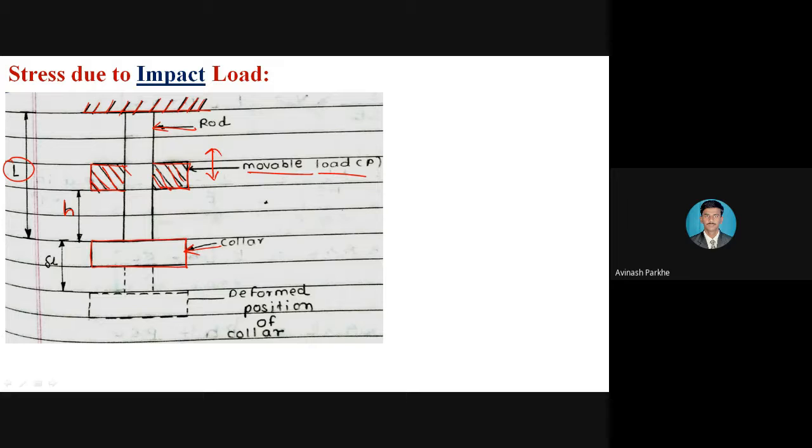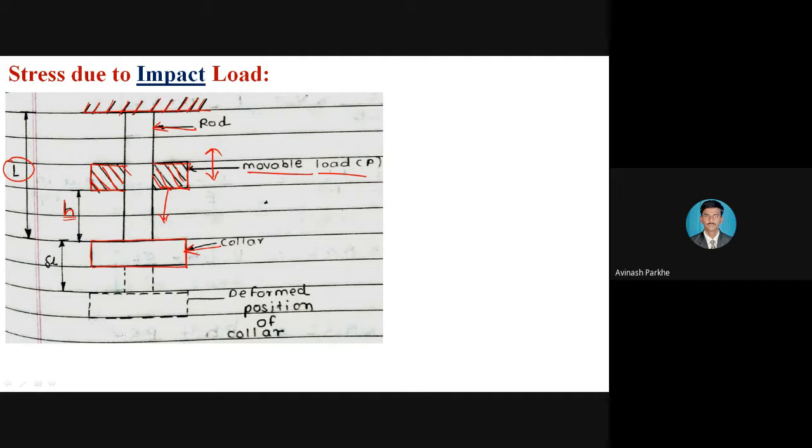If this movable load strikes this particular collar, it means this movable load falls from a certain height. How much height is there? H amount of height is there. Then if it strikes this collar, that load is called an impact load, and due to this movable load striking the collar, the deformation of the collar takes place in the downward direction.